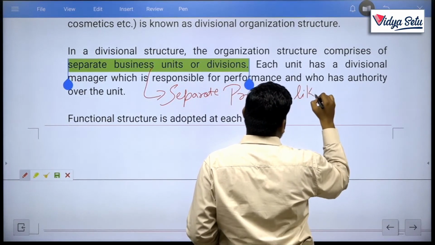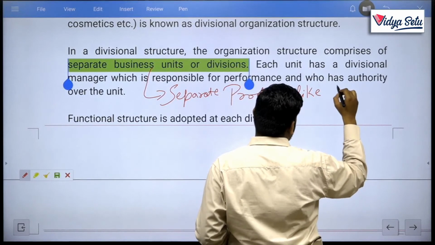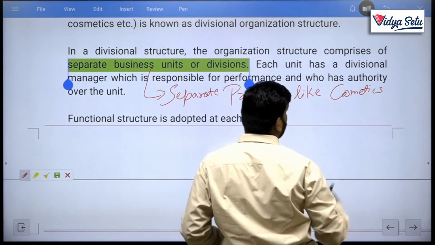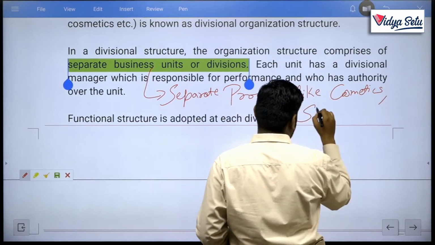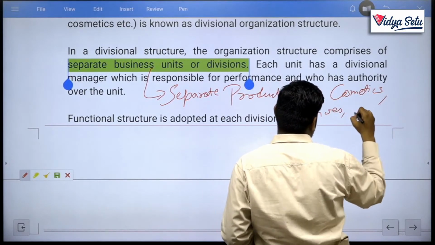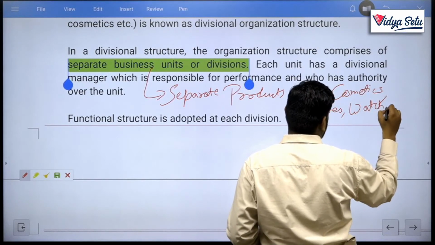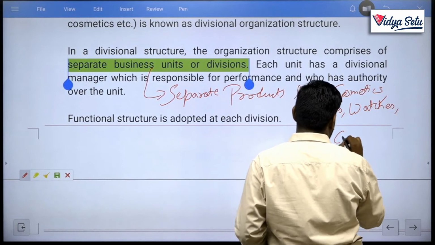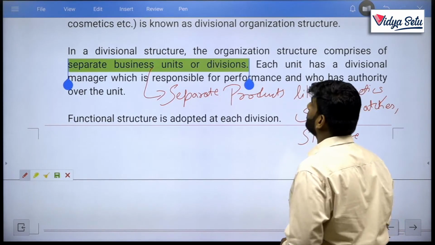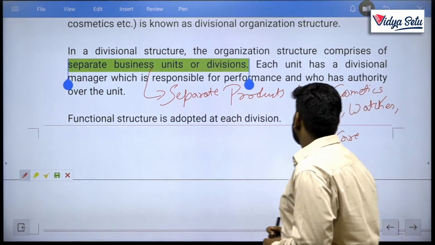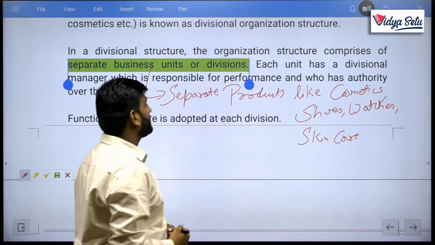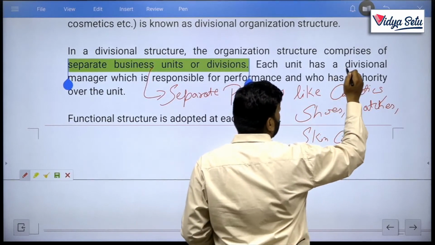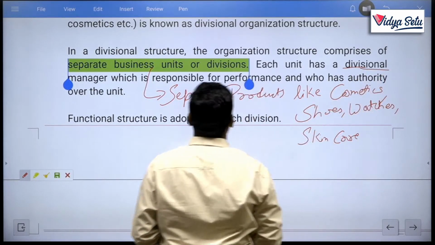Like we gave in our example, cosmetics is a separate division, shoes is a separate division, watches is a separate division, and skincare is also a separate division for our enterprise. Each unit has a divisional manager, who is responsible for performance and has authority over the unit.